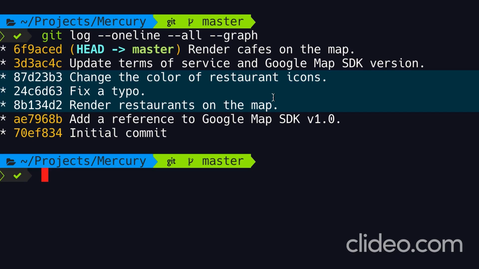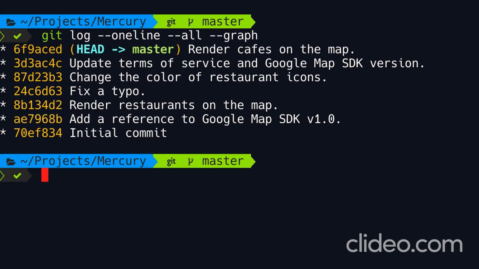But sometimes that's not possible because we work incrementally, and as we learn more about a problem, our solution changes. So we end up with several commits that are logically part of the same unit of work. So let's see how we can combine these commits together. So here's the first commit we want to work on. We're going to start with the parent of this commit, which is this commit over here.